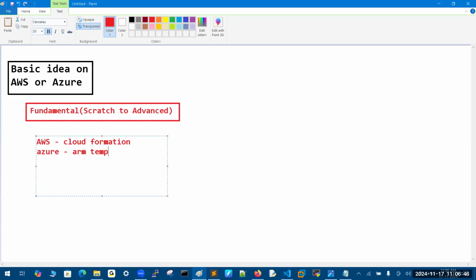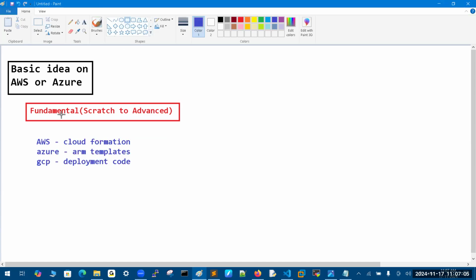And GCP also has its own deployment model, a deployment engine or deployment code. So these types of tools are already there. No need for Terraform? But every technology has its own. If you want to deploy AWS resources by code, you need to learn CloudFormation.